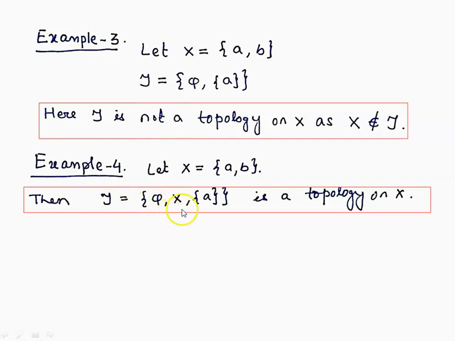And if we pick arbitrarily any members from this collection tau and take their union, that is again in tau. If you take a finite number of elements from this collection and take their intersection, again that is in tau. So this collection of subsets of X is a topology on X.